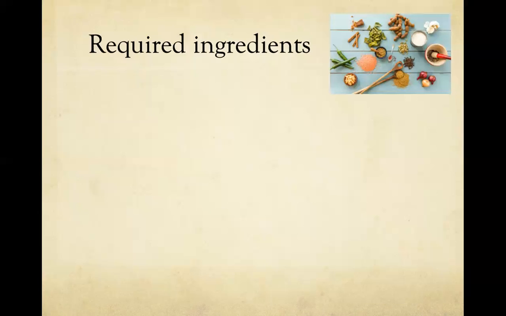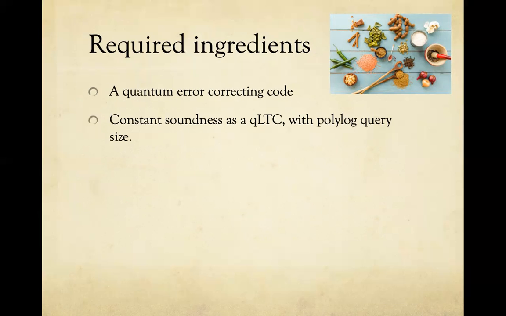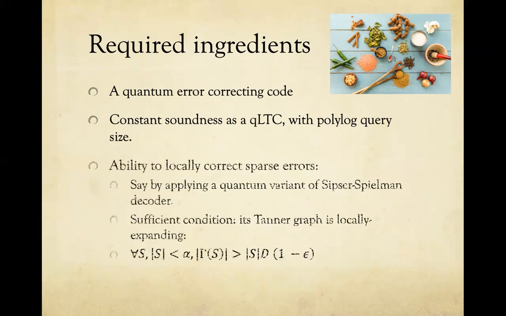So now let's recall again the required ingredients. We need a quantum error correcting code to gain the folklore result of circuit lower bound at 0 temperature. We want the code to be a quantum LTC with constant soundness. And now the final component is that we want to be able to locally correct sparse errors, right? We said that QLTC brings us to the right regime. And now we want to be able to invoke a shallow decoder to get the job done, to get us back to a code state from the thermal state, say by applying some quantum variant of the Sipser-Spielman decoder. So a sufficient condition for this is that the Tanner graph of the QLTC is locally expanding.